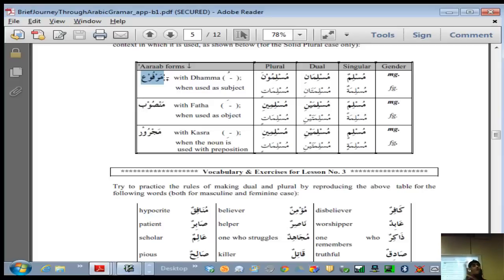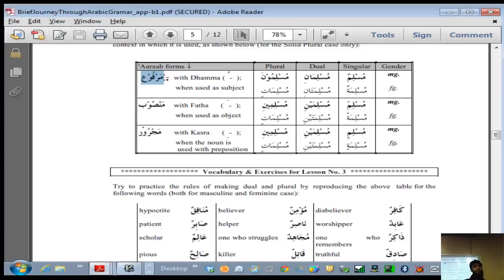The action there was testing. So when Ibrahim was tested, Quran says Ibrahima. And later on, when Ibrahim is making dua, he is doing the action. He is making dua. So it says Ibrahimu. Qala Ibrahimu Rabbi ij'al hadha balad. Make this city a city of peace and so on and so forth.